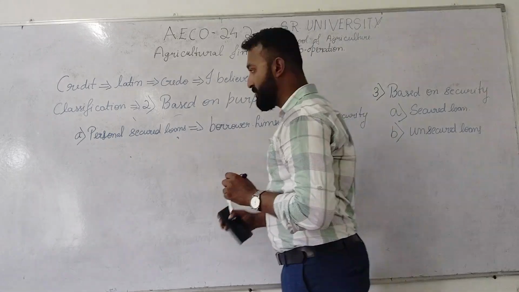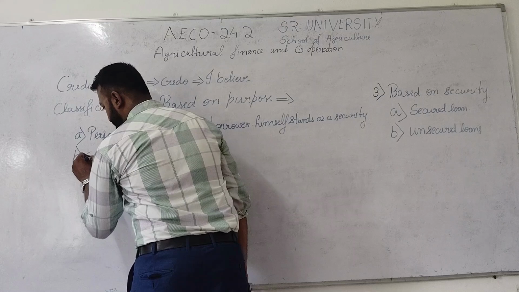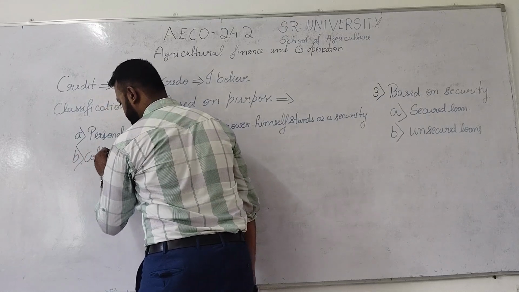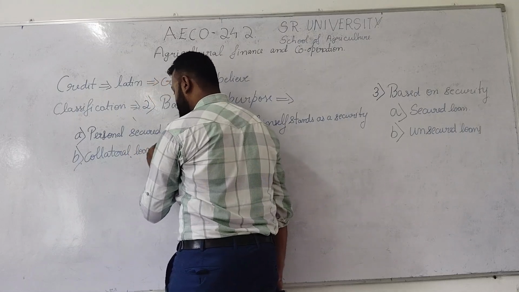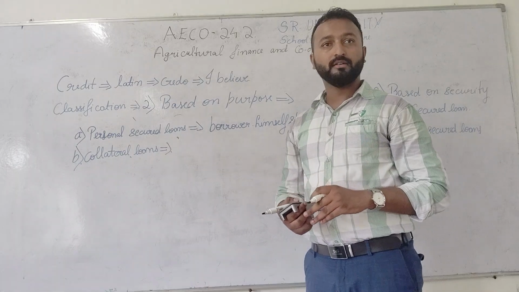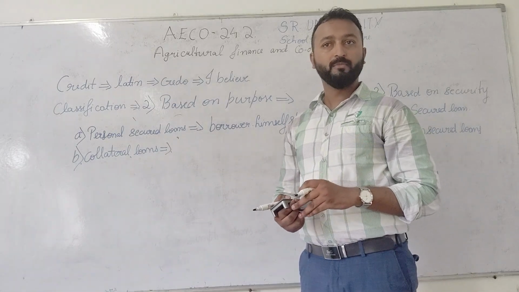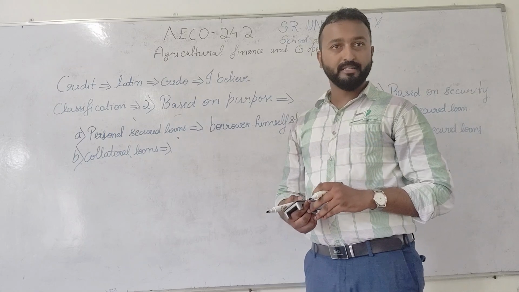So after personal secured loan, we have another classification, that is collateral loans. So what do you mean by this collateral loans? Collateral loans are nothing but the borrower or the farmer will pledge the movable properties in order to take a loan. So what are the types of movable properties will be there?